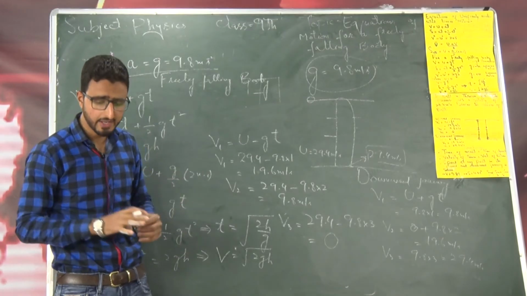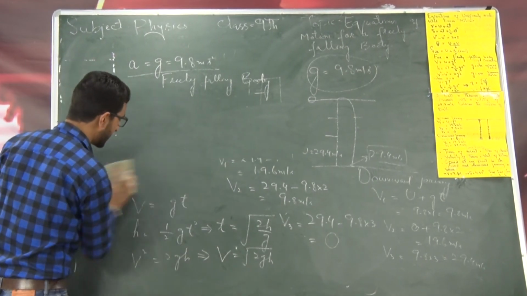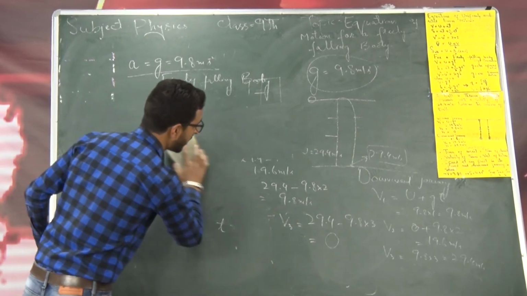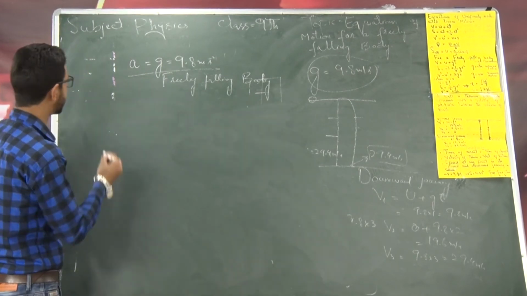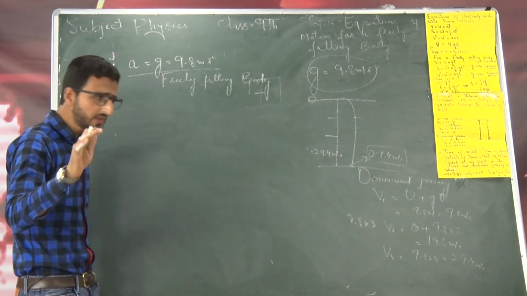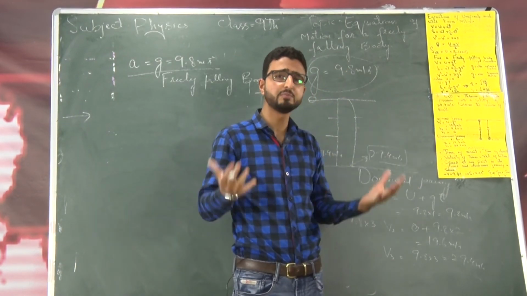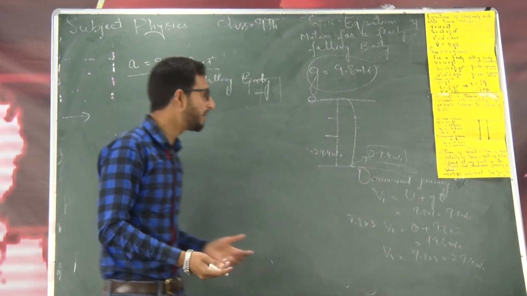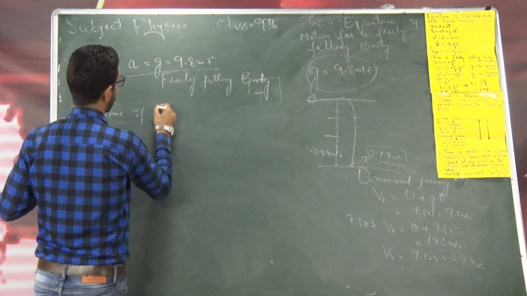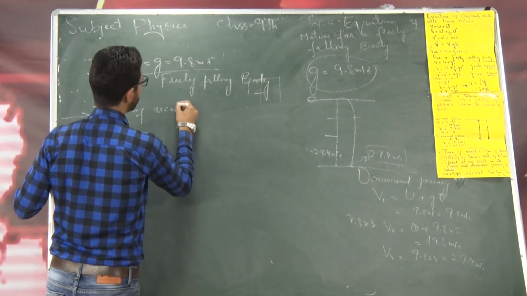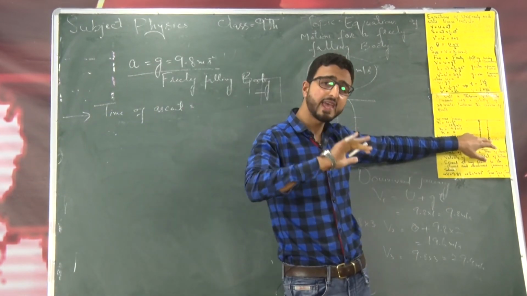29.4 meter per second. Now we can draw some conclusions regarding the motion of a freely falling body, especially for this problem under consideration. What can we conclude from this is that number 1, you can see the body took 3 seconds to reach the highest point. This is called time for upward journey, or you can call it time of ascent, or time of rise. And after starting the downward journey, it hits the ground again in 3 seconds.